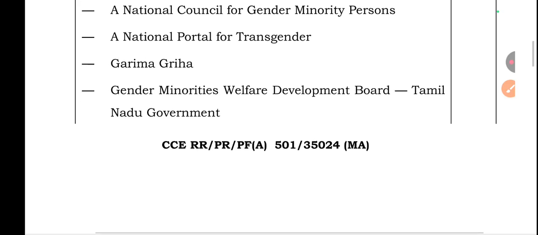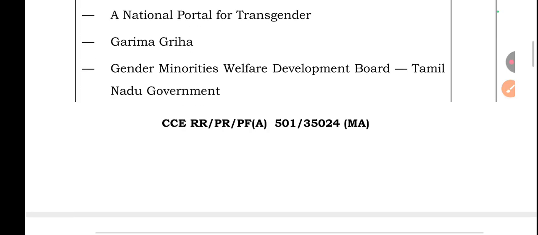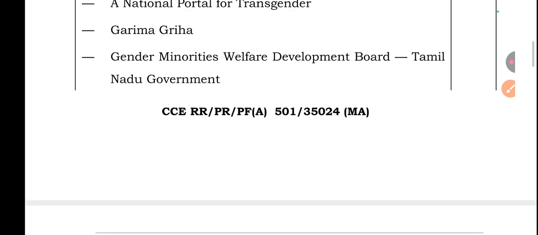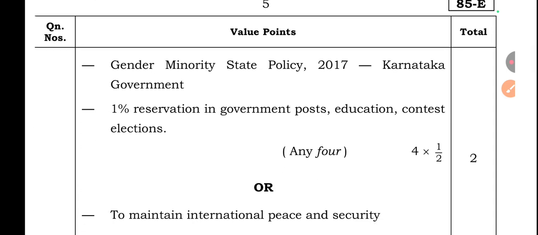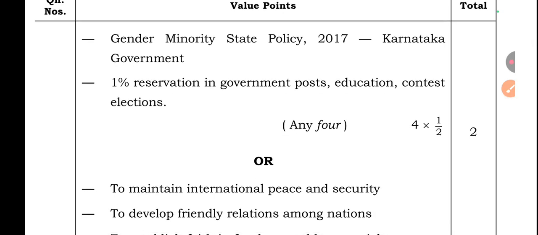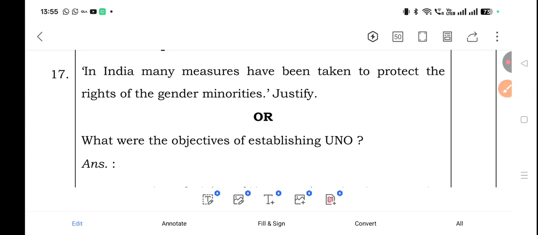Garima Graha, houses built for transgenders. Gender Minorities Welfare Development Board, Tamil Nadu Government. Gender Minority State Policy 2017, Karnataka Government. 1% reservation in government posts, education and contesting elections. For this question, they asked another one R type question.